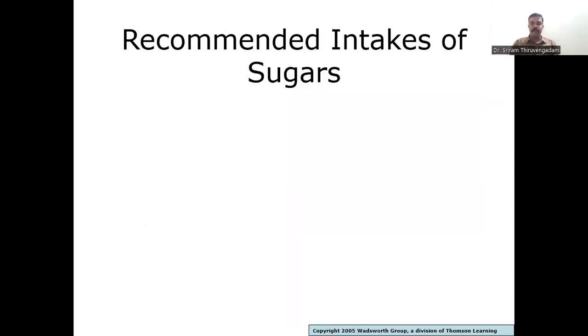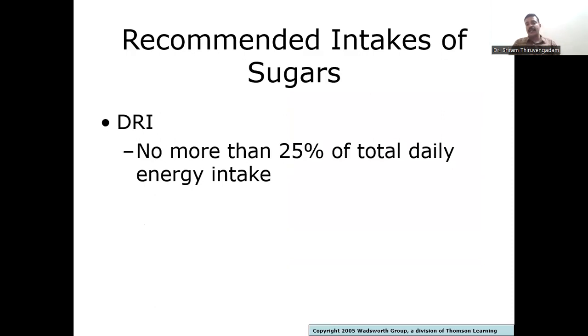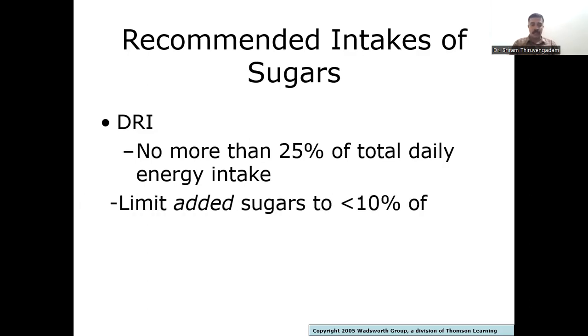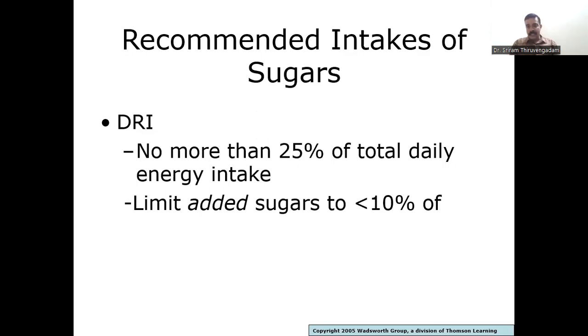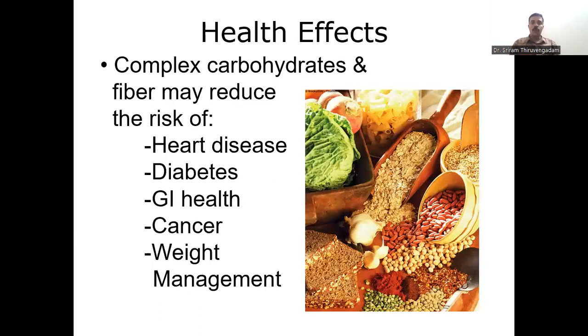for heart diseases. Now, coming to the recommended intakes of sugar, it is recommended that not more than 25% of the total daily intake should be there for an individual. So if taken in excess, it actually causes complications. So limit the added sugars to less than 10% of the total energy intake. So the complex carbohydrates can actually cause heart diseases.